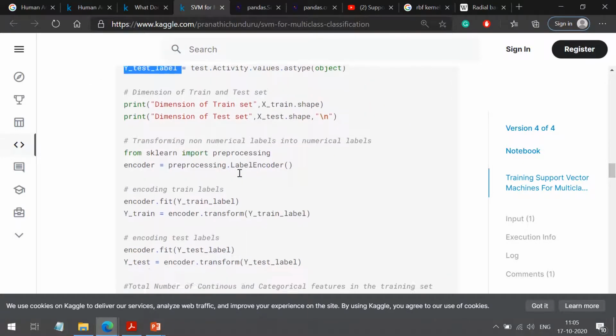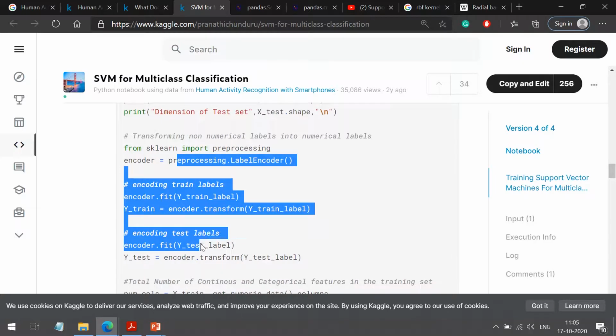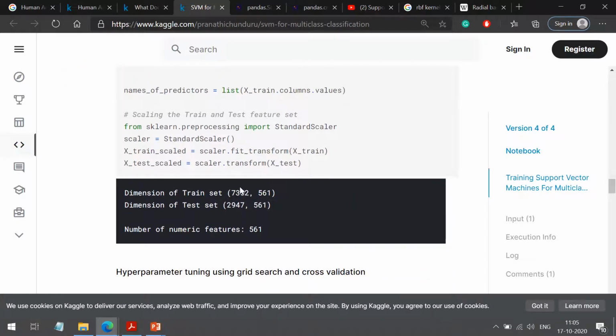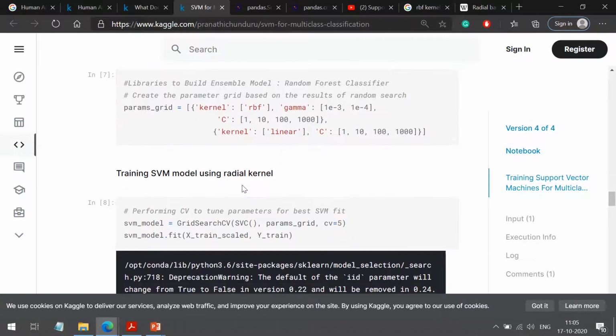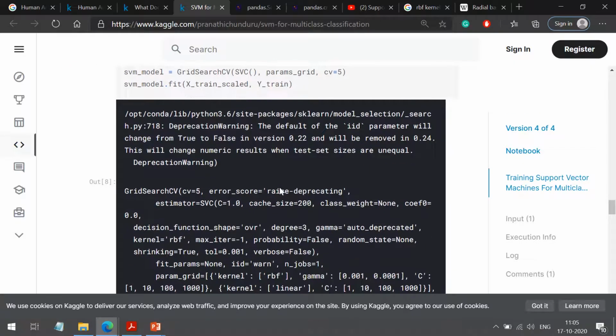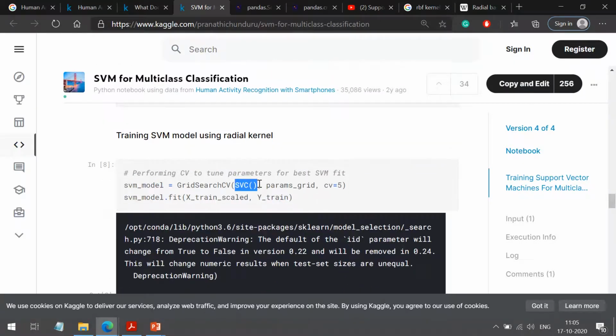Then we have done the encoding and transformation. Then we have performed cross validation to obtain the optimal values for these three parameters, and we have seen we are getting the best result for RBF, radial basis function, when C equals 1000 and gamma equals 0.01.